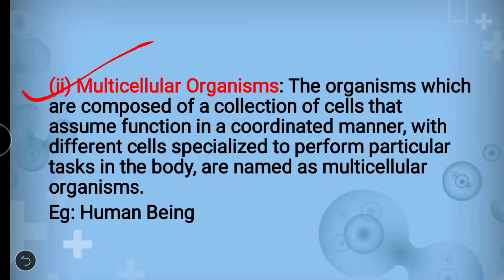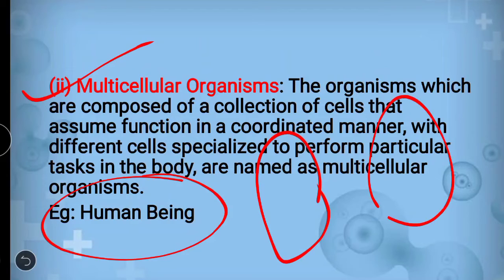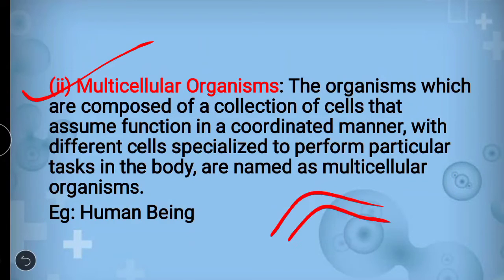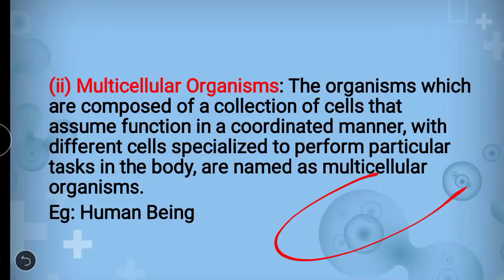Now when we move to the multicellular organism, one body has different cells, and if there are different cells, there will definitely be different organs. For example, I have taken the example of a human being. If you see the kidney of a human being, it has different tissue, and its cells are different. When you see the eye of a human being, its tissue is different. When you see the tongue, the tissue and the cell are different.